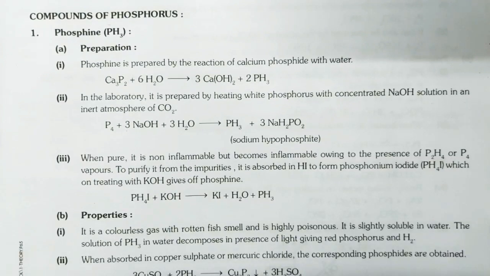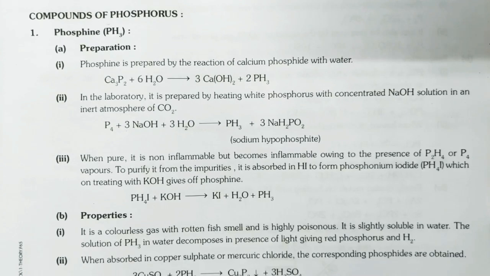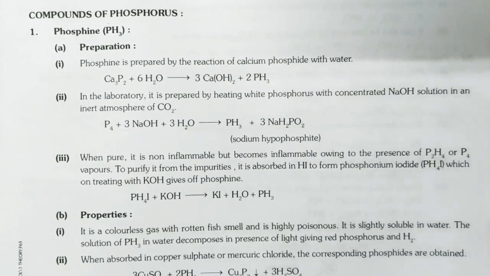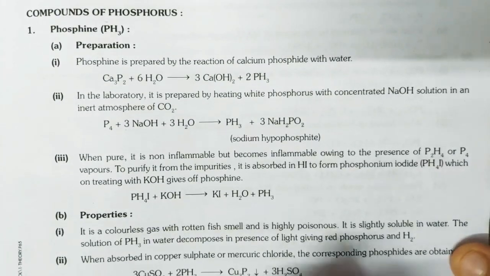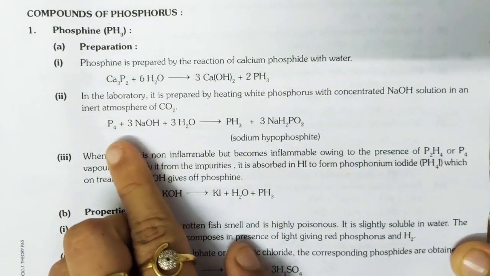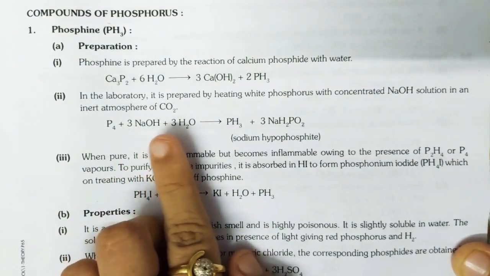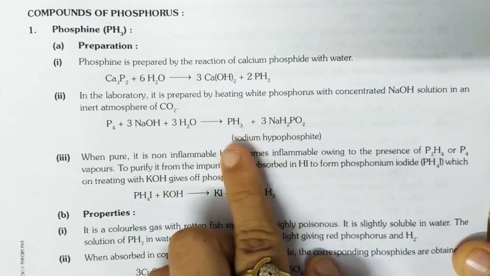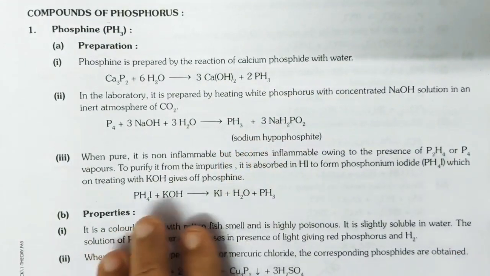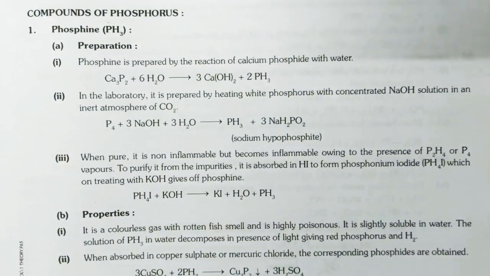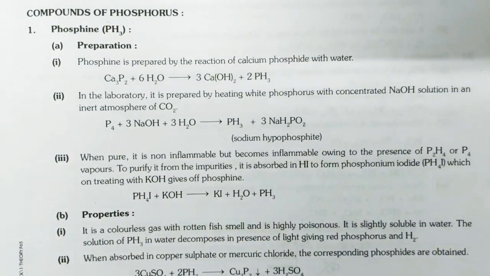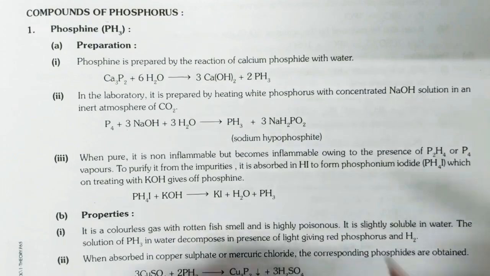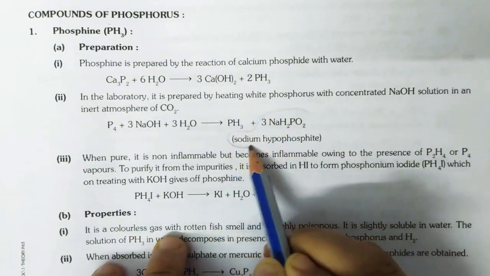In the laboratory, it is prepared by heating white phosphorus with concentrated NaOH solution in an inert atmosphere of CO2. Okay? Heating with NaOH and water, it will give you what? PH3 plus NaH2PO2. This may be asked in an MCQ question, this sodium hypophosphite byproduct.